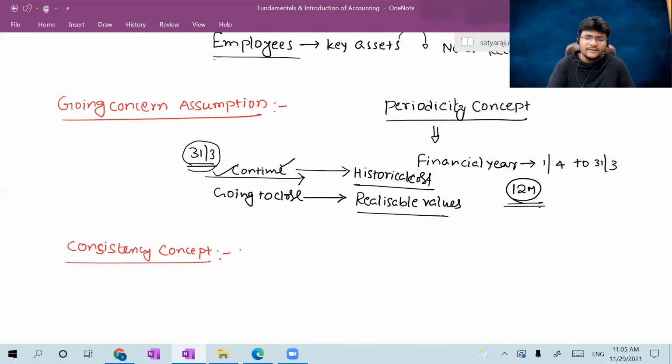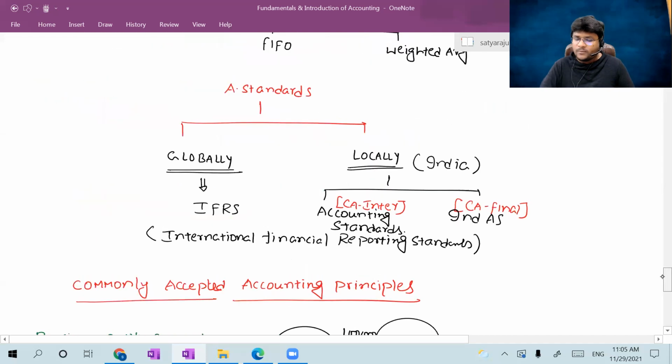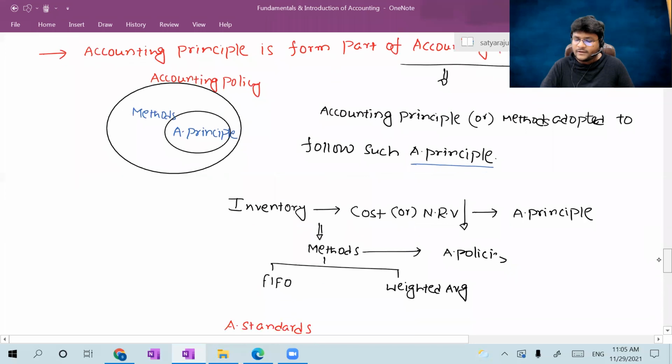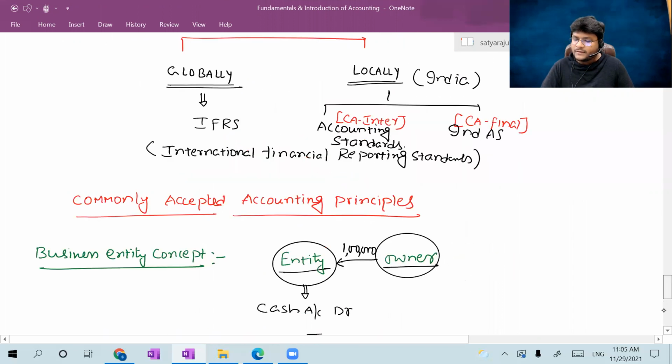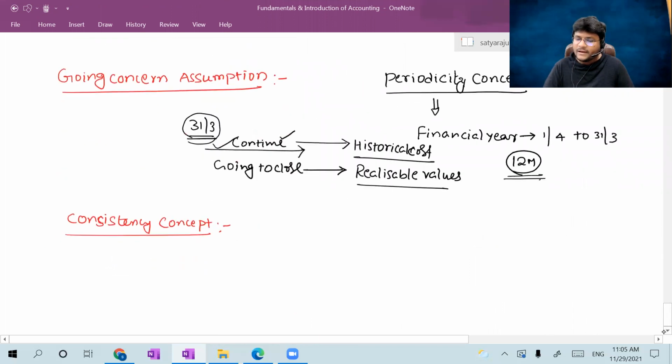Simply, the consistency concept is nothing but the accounting policy adopted in your organization should be followed consistently from time to time. What is the meaning of accounting policy? I already discussed it here. Accounting principles are the methods adopted to follow such accounting principles. For valuing inventory, if in the current year you adopted the FIFO method, then in the next year also you have to adopt the FIFO method.